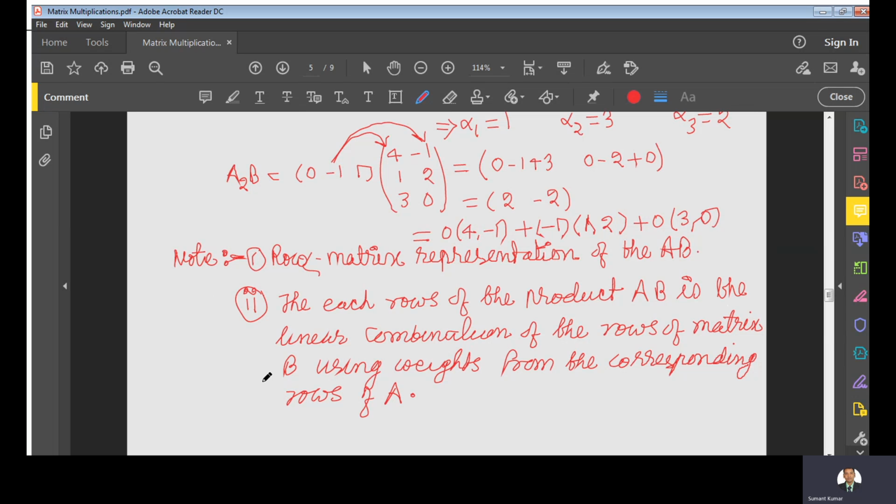So this is a very important concept we can draw from this rule.